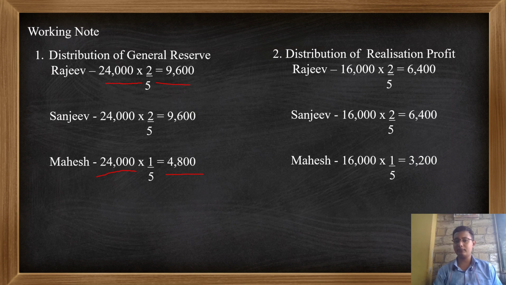Realization profit was 16,000, so here it will be the same ratio 2 is to 2 is to 1. So 16,000 into 2 divided by 5, it will be 6,400. Same for Sanjeev, and for Mahesh 16,000 into 1 divided by 5, so it will be 3,200.